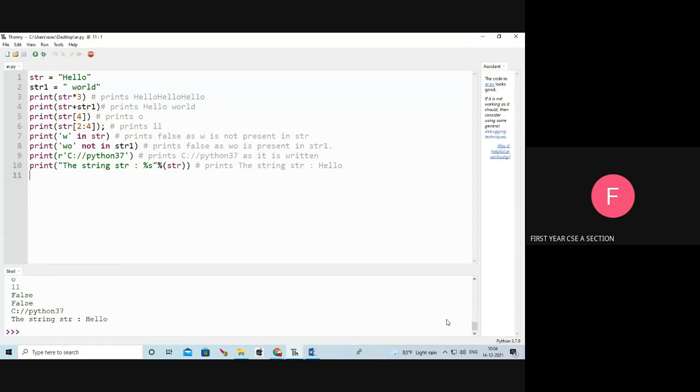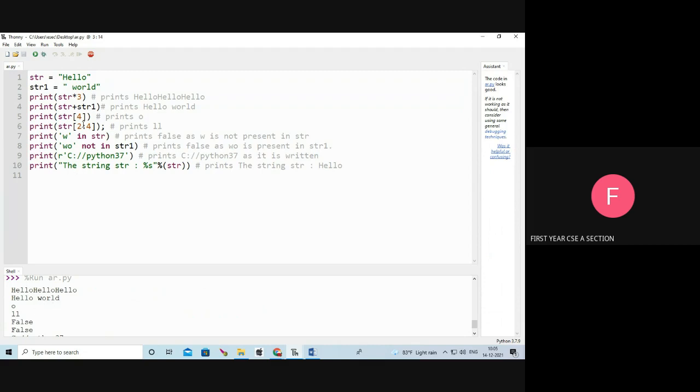See, I am going to execute the above program. I executed that. It will display the output. See, str equal to hello, str1 equal to 1 space hello world. Next, print str into 3. 3 times I am going to print the str. What is str? Hello, hello, hello. See the output. Next, print str plus str1. I am going to concatenate the two strings. So what is the output? Hello, 1 space world.